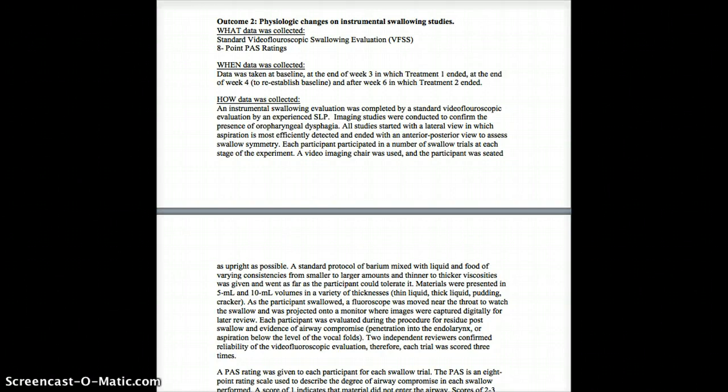Each participant participated in a number of swallow trials at each phase. A mixture of barium and food or liquid was used with a variety of consistencies and amounts. Materials were presented in 5 and 10 milliliter volumes in a variety of thicknesses, for example, thin liquid, thick liquid, pudding, and cracker. As the participants swallowed, a fluoroscope was moved near the throat to watch the swallow and projected onto a monitor where the images were captured for digital review. Each participant was evaluated during the procedure for residue post-swallow and evidence of airway compromise. 2 independent reviewers confirmed the reliability of these evaluations, and each trial was scored 3 times.